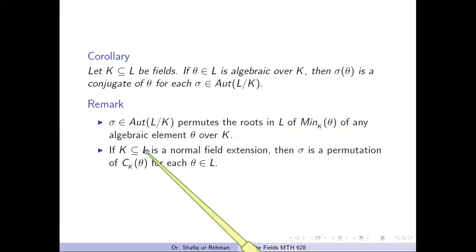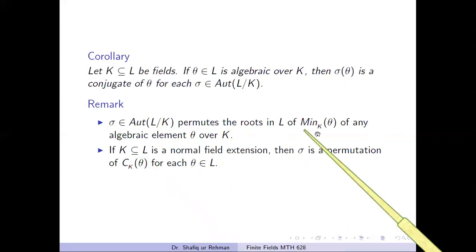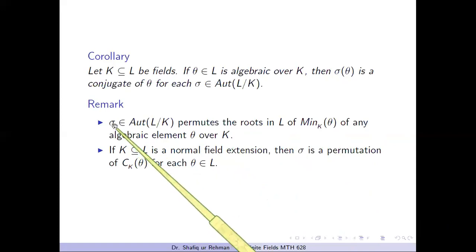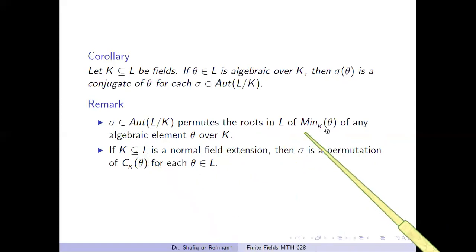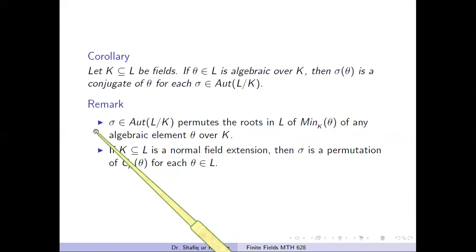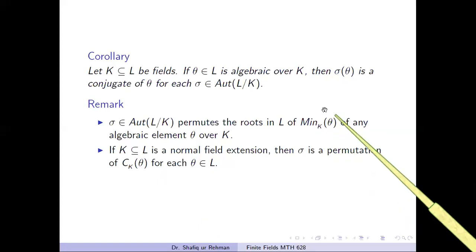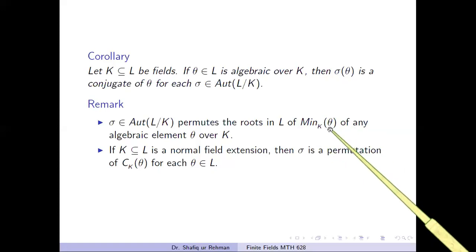So it is remarkable that if sigma is an automorphism of L over the field K, then this mapping permutes the roots in L of the minimal polynomial of any algebraic element theta over K. And if we apply sigma to the set of all the roots of the minimal polynomial of some algebraic element, this sigma will in fact be a permutation of the set of all roots of this monic polynomial, because these roots are all conjugates of this element theta.